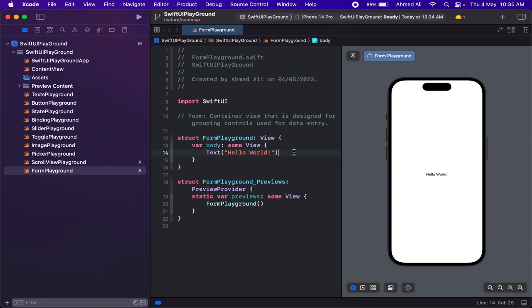In this video we are going to study form. So let's start by creating a new file and name it as form playground.